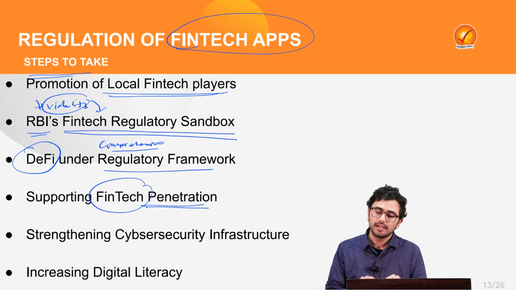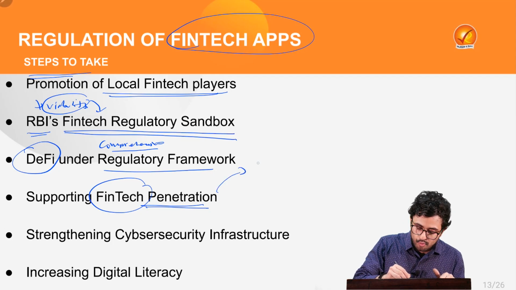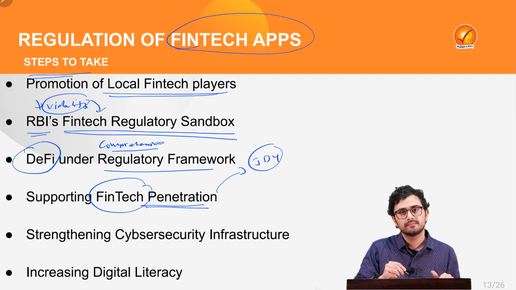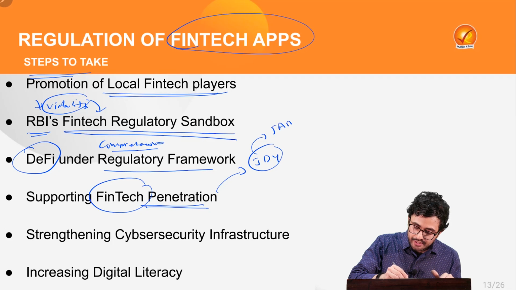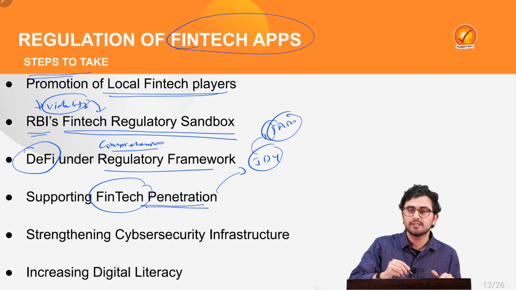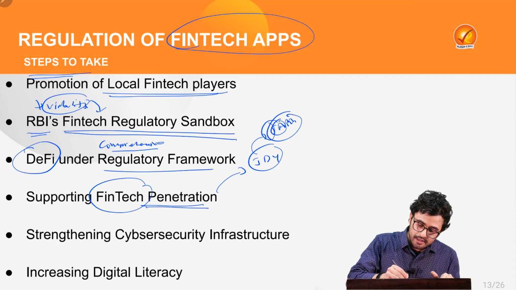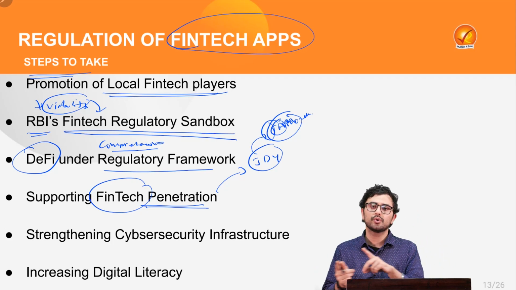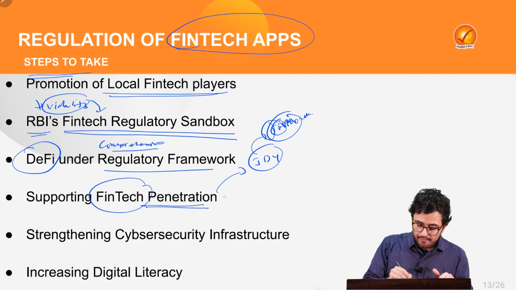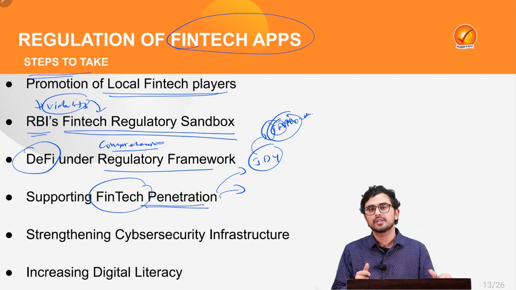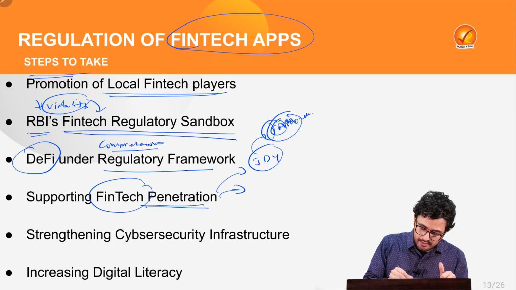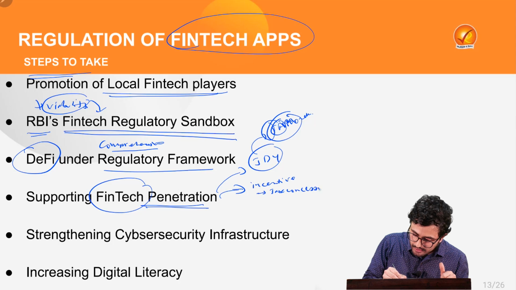How can we achieve that? We can achieve that by promoting the Jan Dhan Yojana or the JAM Trinity, which includes your Jan Dhan Yojana, your Aadhaar or biometric-based transactions, as well as your monetary records which take place through your mobile. Also, we can promote such penetration by providing various kinds of incentives to these fintech apps in the form of tax concessions.